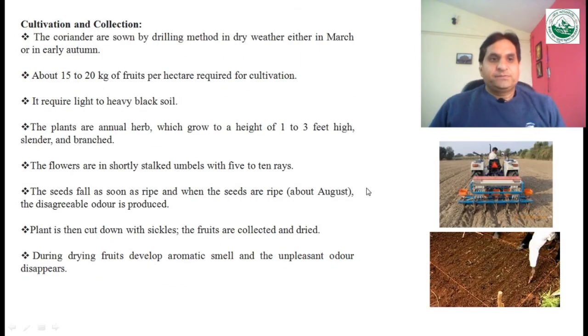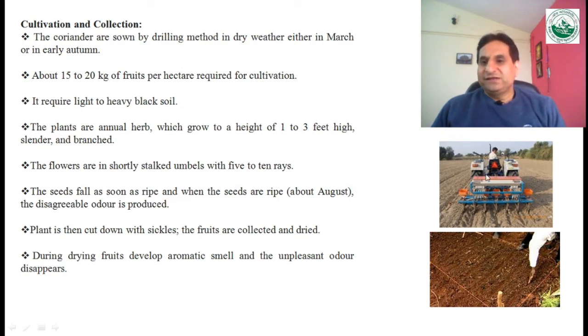Next is the cultivation and collection of the drug. It is commonly cultivated by the seed propagation method, and the drilling method is commonly used for the cultivation of coriander. Normally in the month of March, or we can say in early autumn, the seeds are sown by the drilling method.